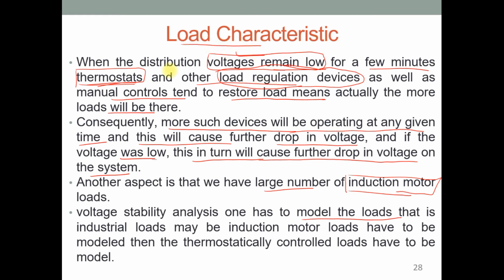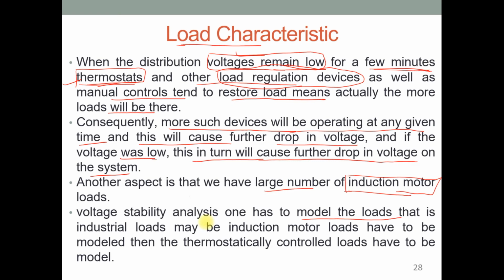That means for such kind of load it will take a few minutes for the analysis of voltage stability, or in the dynamic load or fast acting equipment, just recall the classification of voltage stability where we have seen the short term and long term voltage stability based on the loads which are connected on the system or network. Clear? So here we have considered two different cases, the static load and the dynamic load.